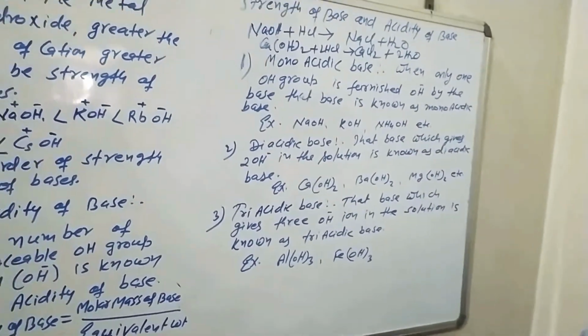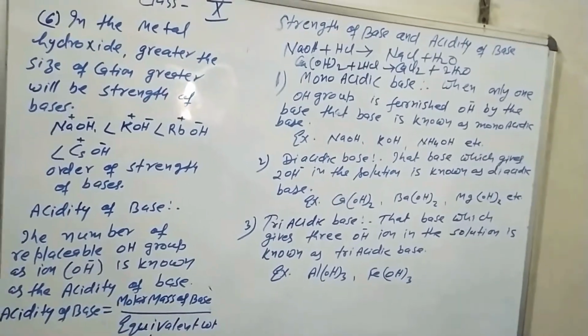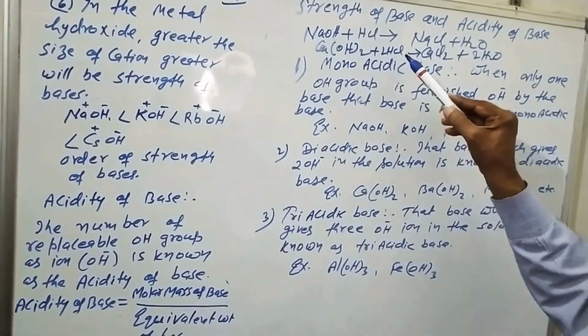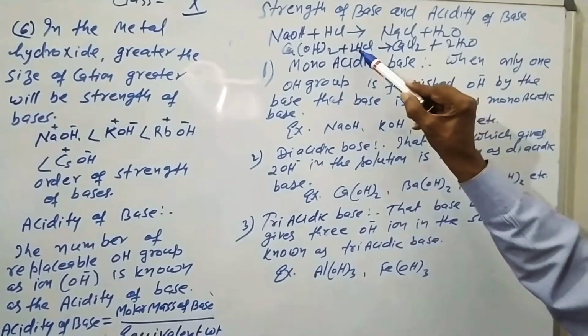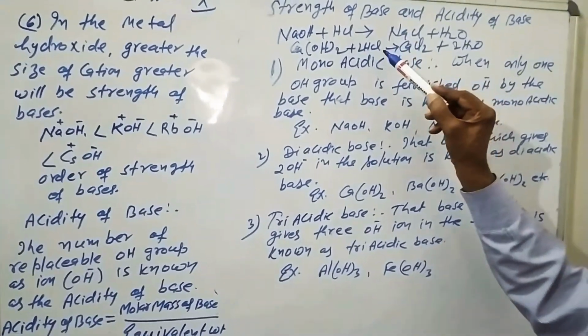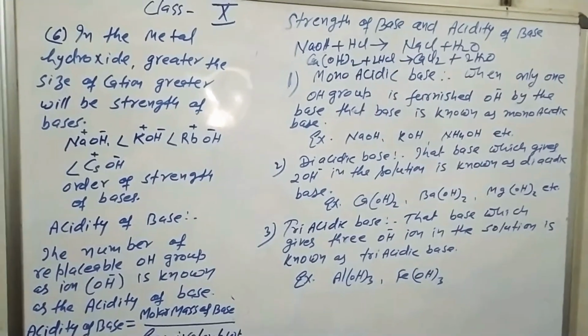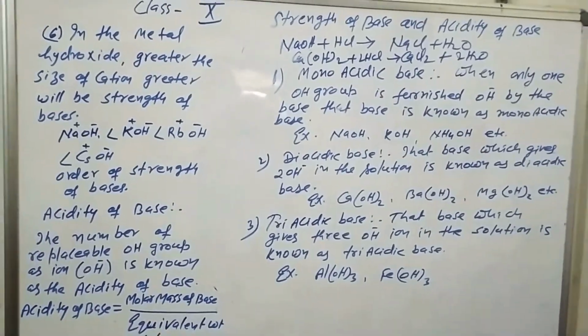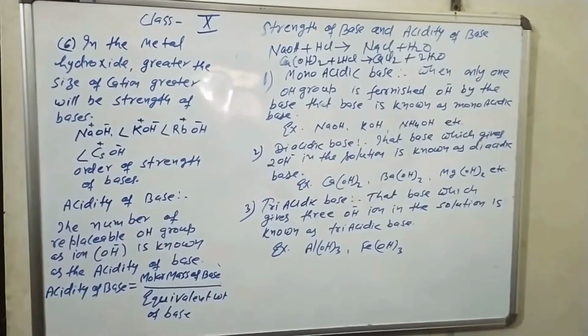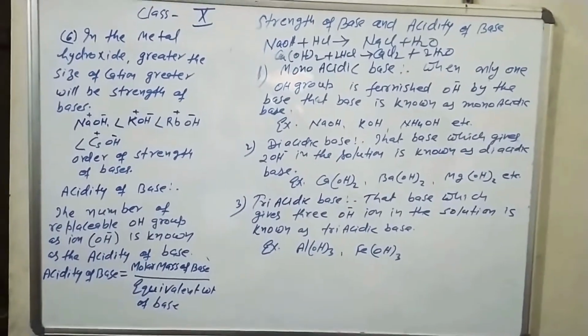Here, two molecules of monobasic acid HCl are used to neutralize one molecule of calcium hydroxide. Therefore, the acidity of calcium hydroxide is 2.